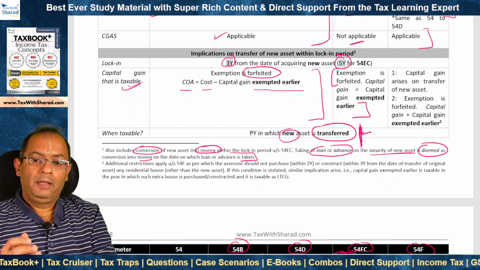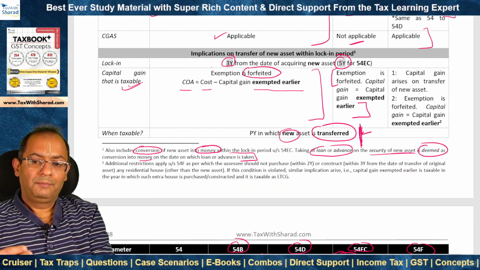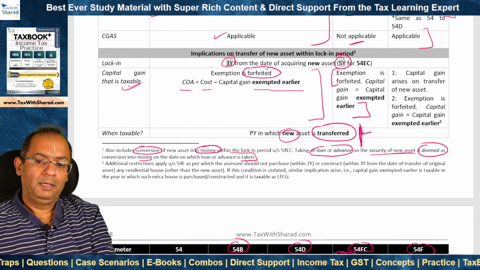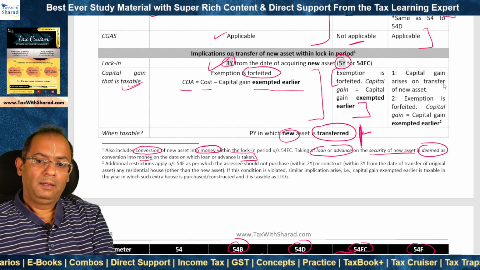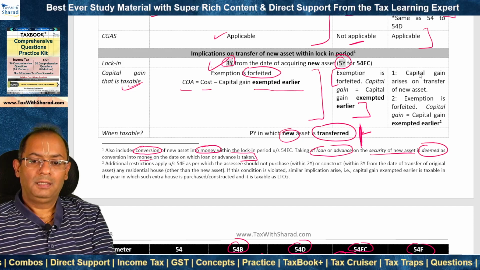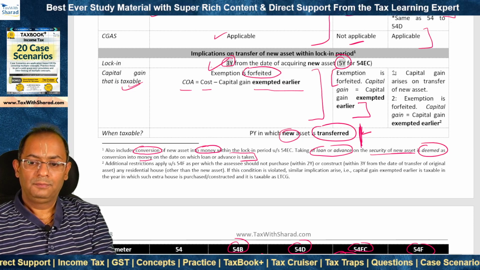There is a lock-in period in respect of the new asset. And what is the lock-in period? It is 3 years. 3 years is the lock-in period. And what happens if the new asset is transferred within this lock-in period?